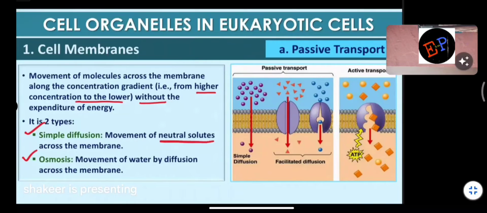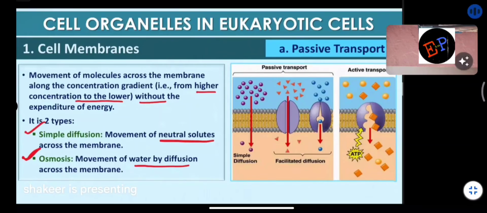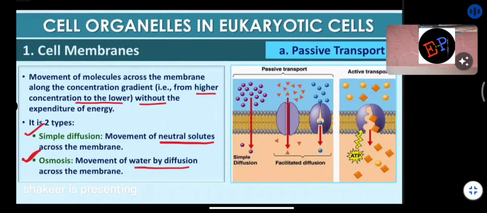Neutral solutes moving is called simple diffusion. And if water is moving by diffusion, it is called osmosis. So that is the only difference between simple diffusion and osmosis. If solutes are moving, it is simple diffusion. If water is moving, it is osmosis. Are you able to understand?